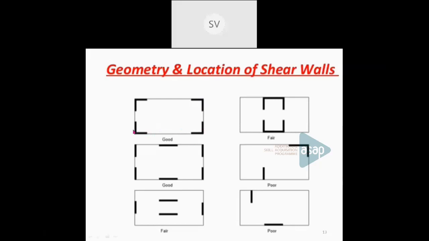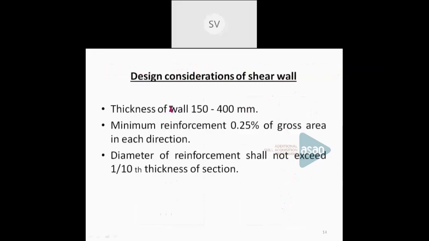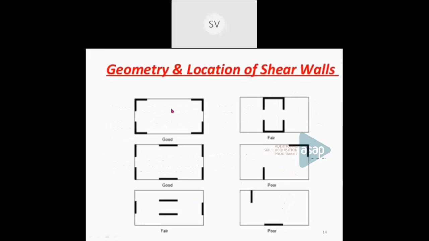These corners are all shear walls. Here also this is a shear wall. Here it is provided on the periphery of the building, and here also it is on the periphery. And these are all poor geometry or location compared to this one. So this is a better shape, or better positioning, compared to this one.